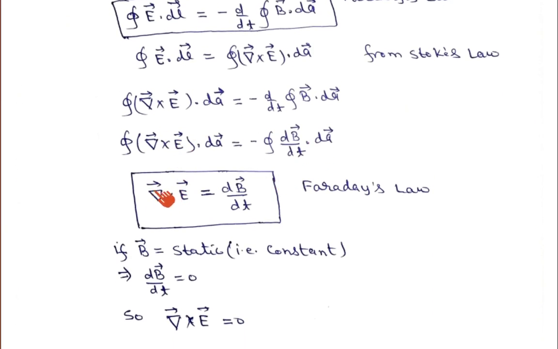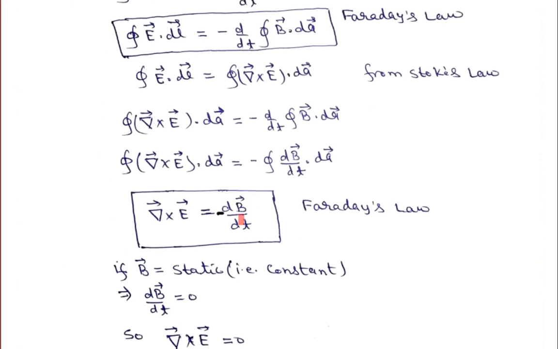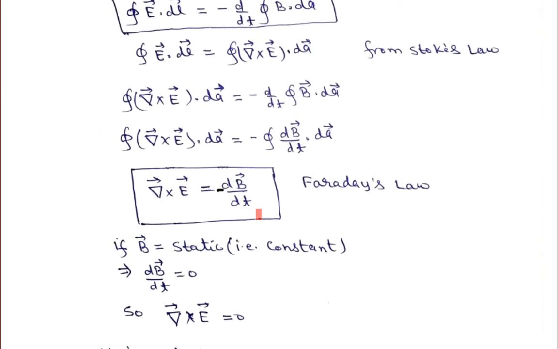So this will give del cross E is equal to minus dB upon dt, because this minus sign is there. So that is del cross E is equal to minus dB vector upon dt, and again, this is known as the Faraday law of induction in differential form. So that was the Faraday law in integral form, and this is Faraday law in differential form.